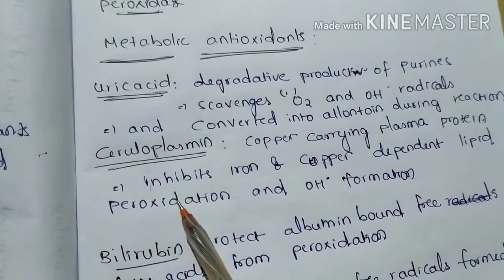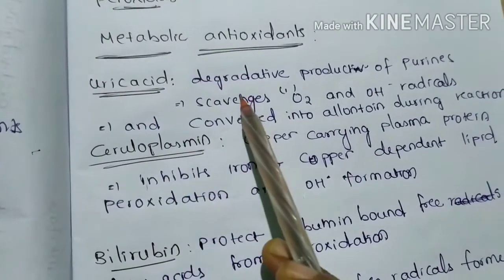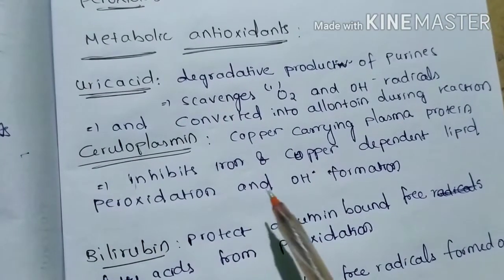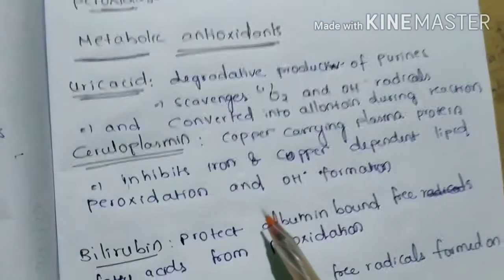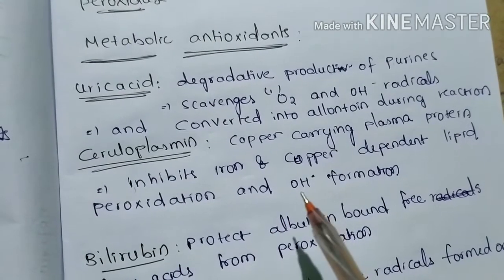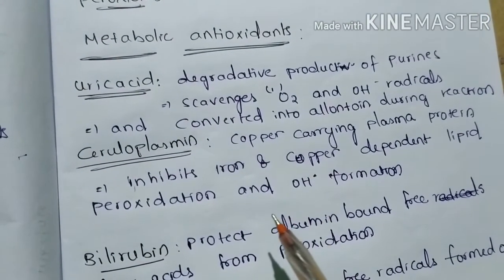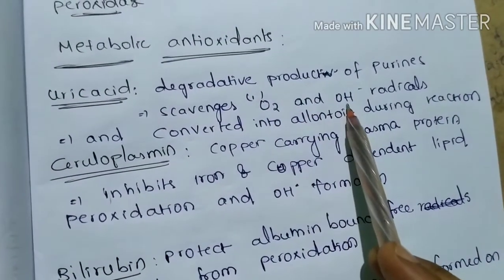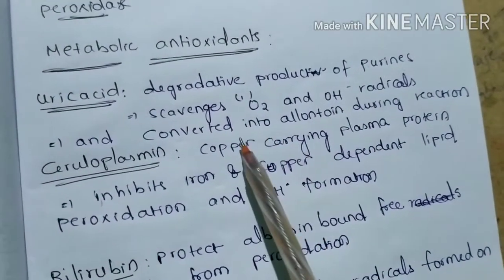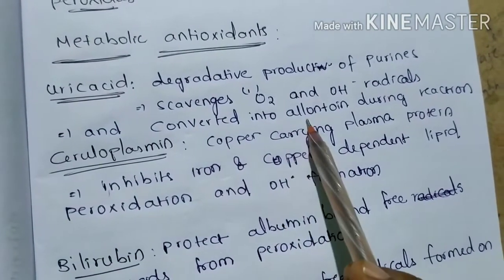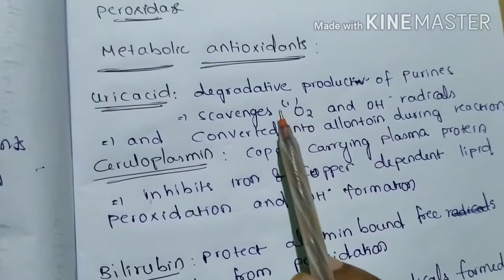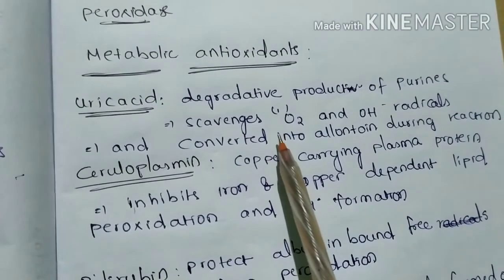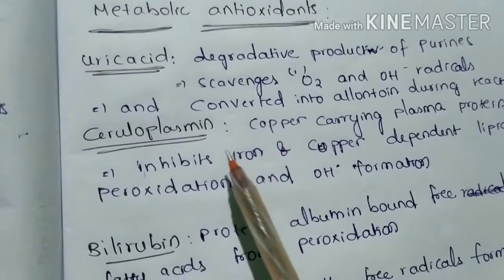Metabolic antioxidants are uric acid. It is a degradative product of purines, and it is synthesized by the enzyme xanthine oxidase, which converts hypoxanthine and xanthine into uric acid, and it scavenges singlet oxygen and hydroxyl radicals, and after the reaction it is converted into allantoin. And uric acid is the major plasma antioxidant. It scavenges free radicals about 60%.